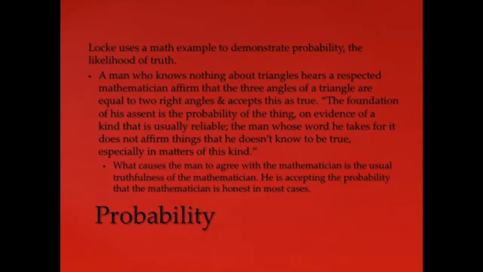Locke uses a math example to demonstrate probability, the likelihood of truth. The example is as follows. A man who knows nothing about triangles hears a respected mathematician affirm that the three angles of a triangle are equal to two right angles and accepts this as true. Locke says that what causes the man to agree with the mathematician is the usual truthfulness of the mathematician. He is accepting the probability that the mathematician is honest in most cases.